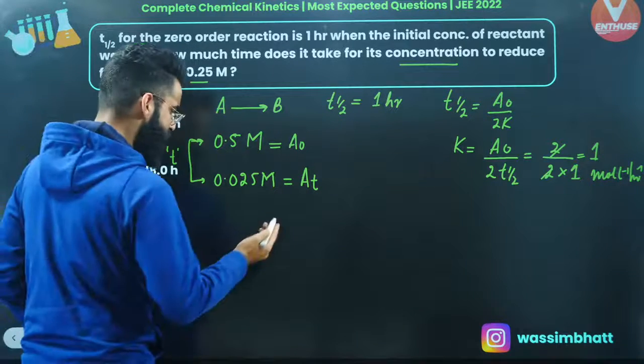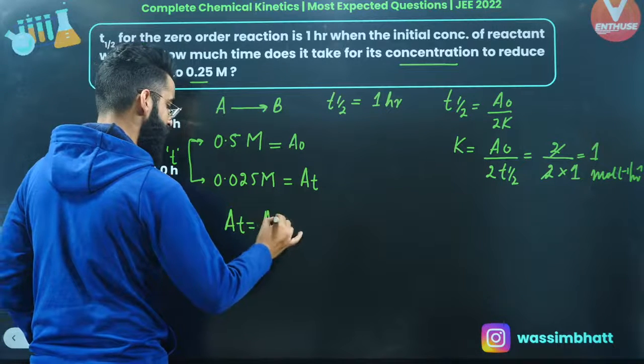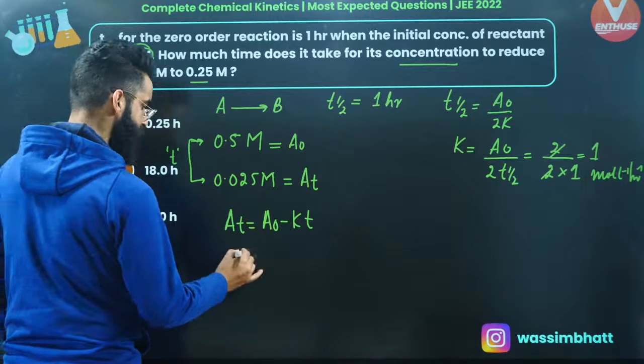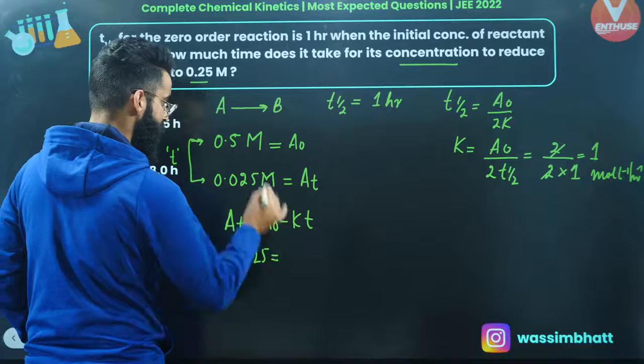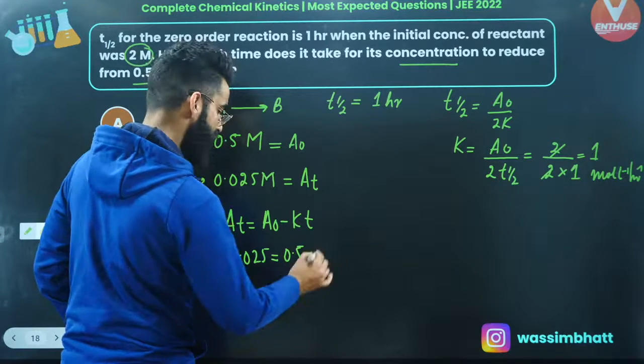So I'll simply use the integrated rate equation for zero order kinetics: A_t = A naught minus kt. A_t is given as 0.25, A naught I'm considering as 0.5, minus k, which you know is 1, multiplied by t.